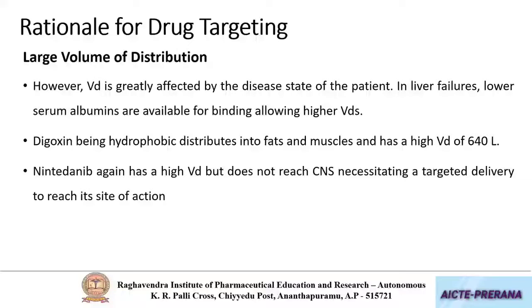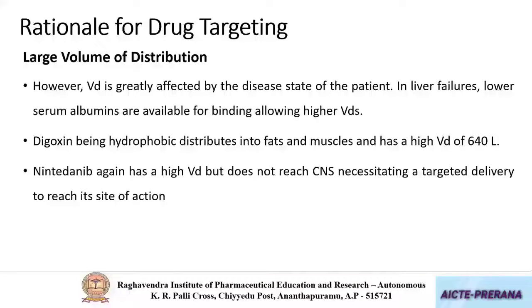Here two examples are given. Digoxin, which binds to hydrophobic tissues, shows a high volume of distribution of 640 liters, and nintedanib, which is also a drug having high volume of distribution, has no capacity to reach the brain. Likewise, volume of distribution also influences the absorption.